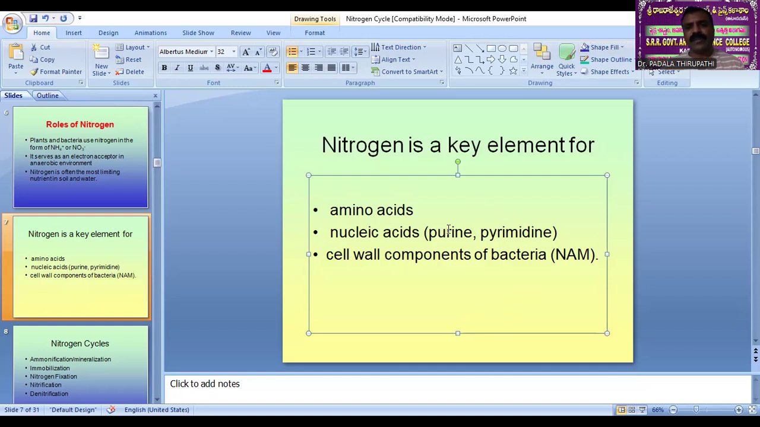Yes, sir. Okay, so the major components of the nucleic acids, we know, are the nitrogen bases, purines and pyrimidines: adenine, guanine, thymine and cytosine. These are the nitrogen bases which are held responsible for the formation of nucleotides, and nucleotides are the major source for the polynucleotide chain, which is nothing but DNA. Even in the cell wall components of bacteria, nitrogen is a key factor. Okay. Then